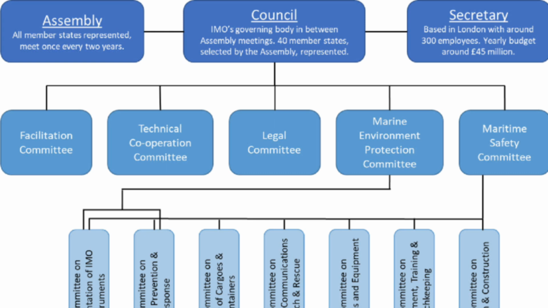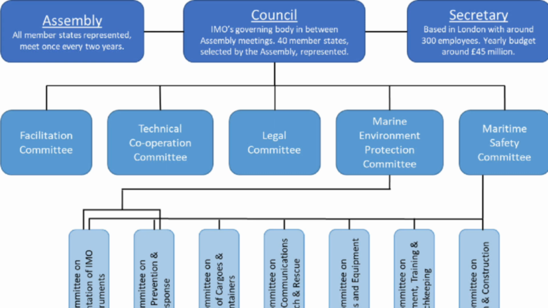Fourth one is the Technical Cooperation Committee, which helps other member states, or other countries present in the IMO, to improve their technical knowledge on aspects related to the maritime industry, in order to help them achieve their environmental goals and safety goals.